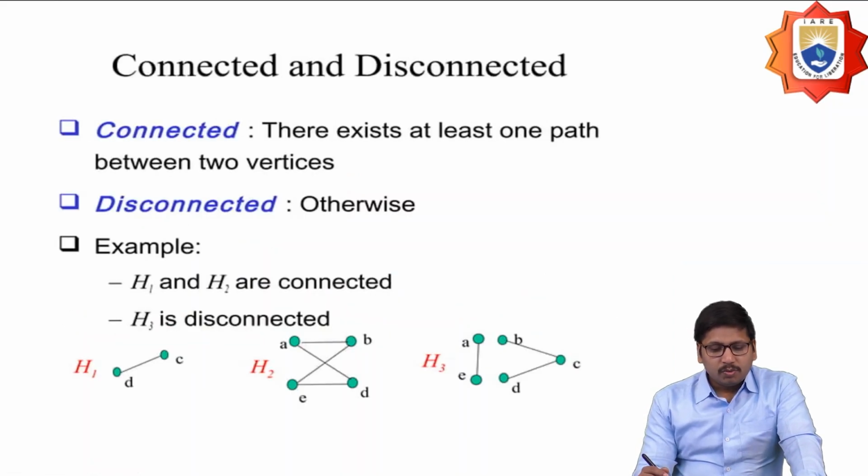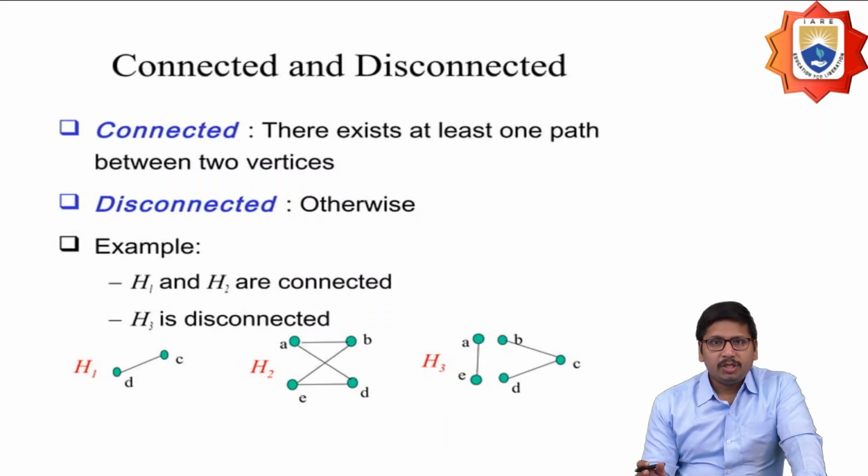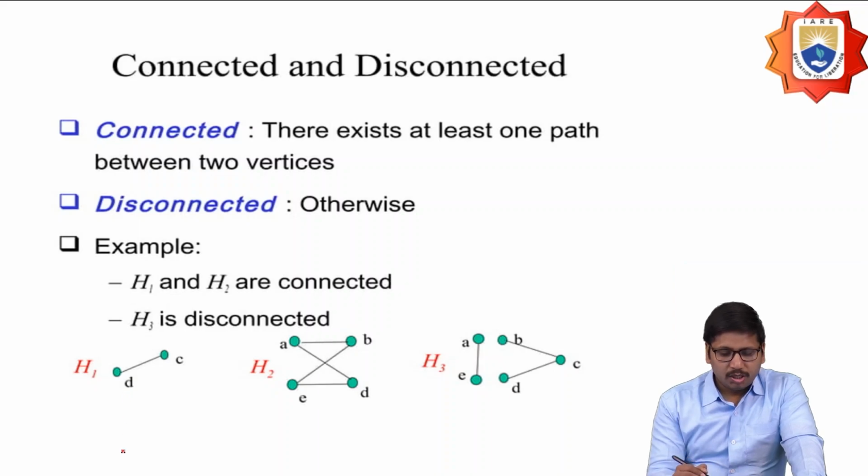So the next one is what connected and disconnected mean. Connected means there exists at least one path between every pair of vertices, and disconnected means otherwise. Suppose I have a graph like this, H1. What are H1 and H2?